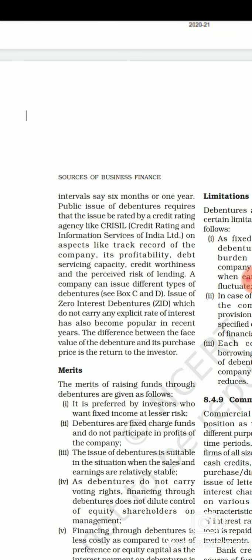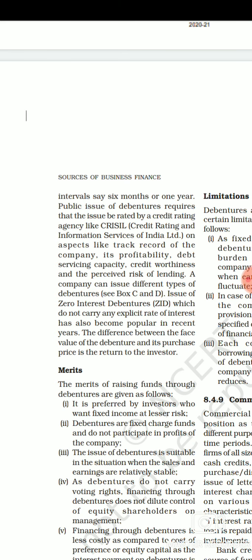Now if debentures are directly issued to the public, it is required that the issue will be rated by a credit rating agency like CRISIL. CRISIL is basically an agency which rates the debentures which are issued to the public. Now, why is CRISIL rating these debentures?